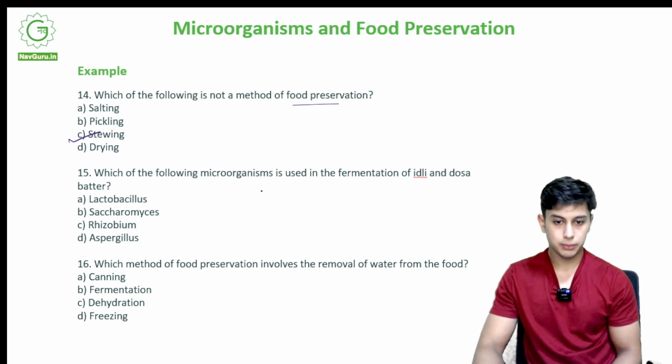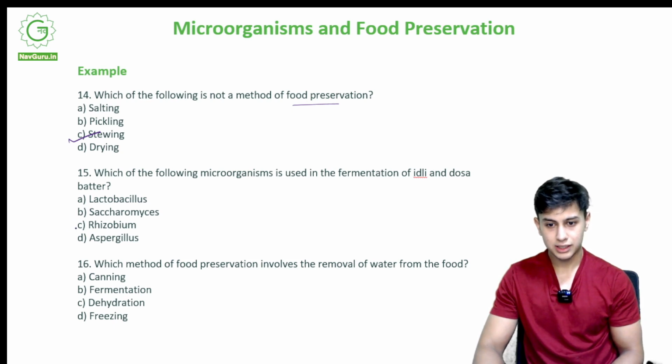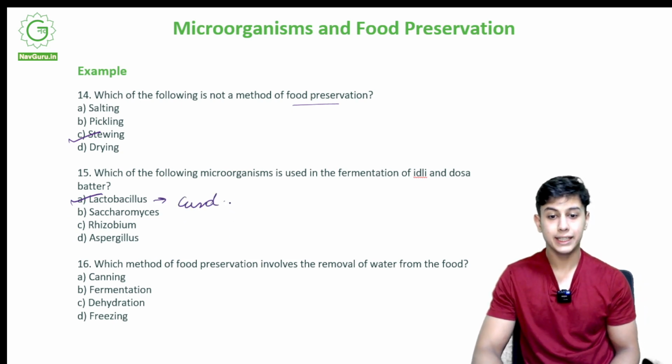Which of the following microorganisms is used in the fermentation of idli and dosa batter? Alright, idli and dosa batter. Lactobacillus, Saccharomyces, Rhizobium, Aspergillus. It is A, Lactobacillus. It is also used in curd. It is a bacteria.